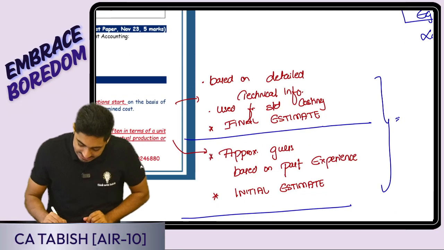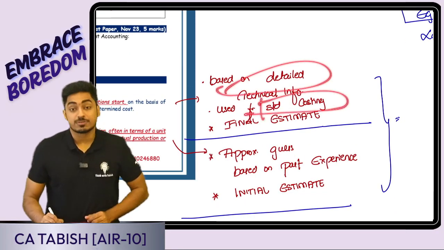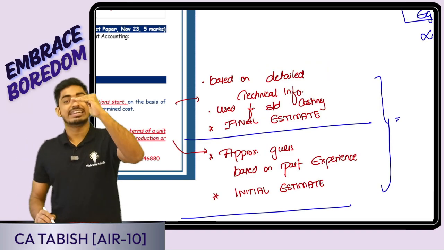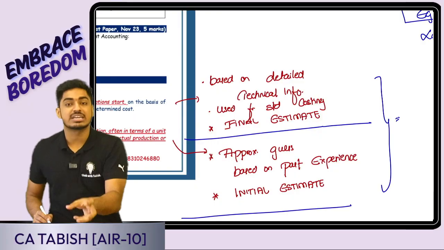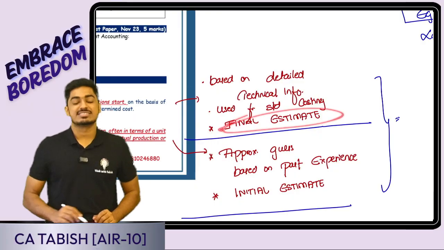Yes, it is based on the detailed technical information. Yes, it is used for standard costing. In standard costing, when I say standard, that is a predetermined cost, based on the technical information, what I have forecasted and calculated. Yes, it is called the final estimate.